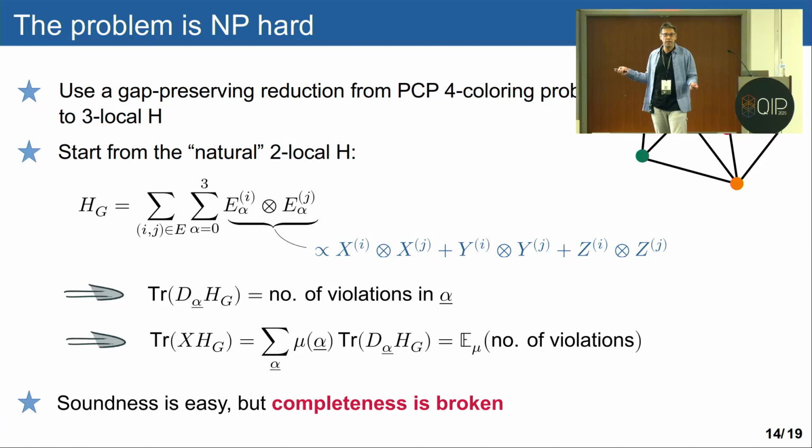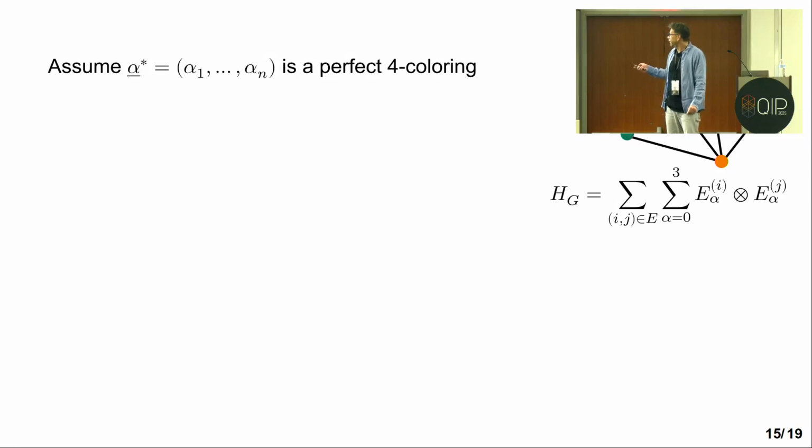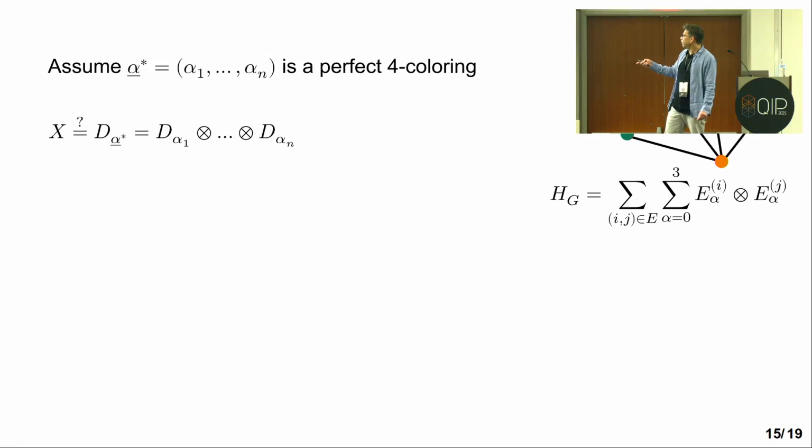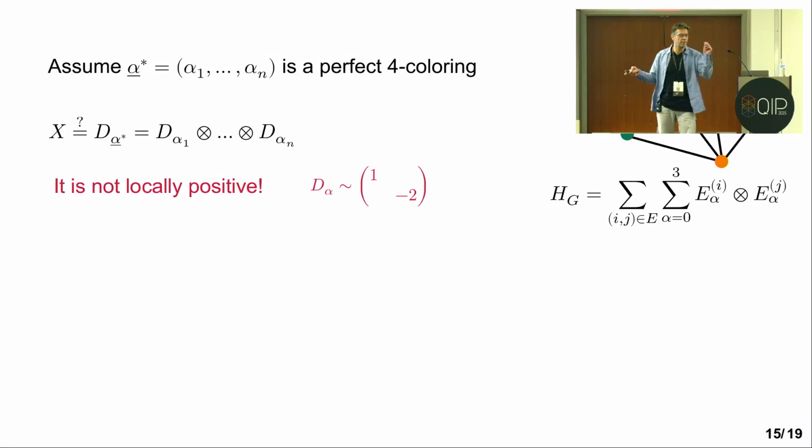What is not easy is to show that if you do have a coloring solution, then you also have a quasi-quantum state with zero energy. This is extremely non-trivial. The problem is that if we assume, for example, that this is a good coloring of the graph, then we might think, okay, let's try this as a quasi-quantum state, and it will have zero energy. But the problem is that this is no longer a locally positive operator. Remember that these Ds are extremely ugly beasts. Each one of them has one positive eigenvalue and one negative eigenvalue. So locally, this is very, very far from being positive.